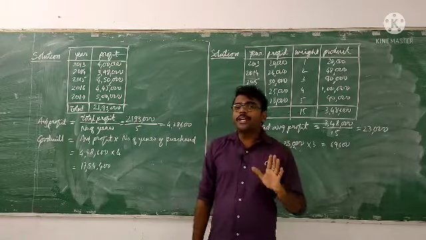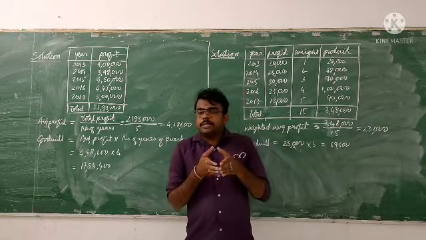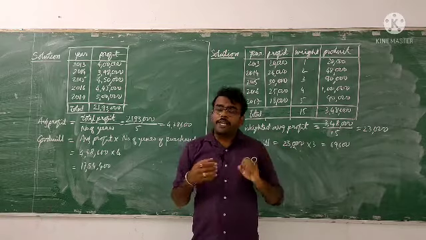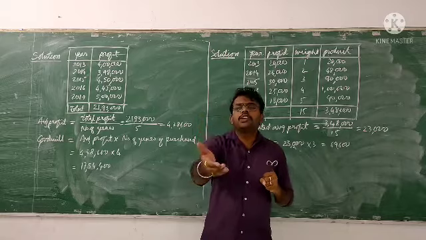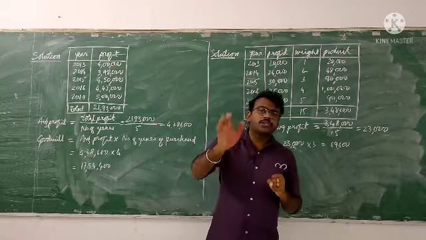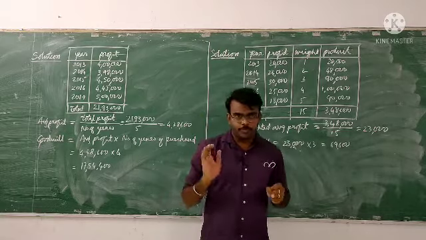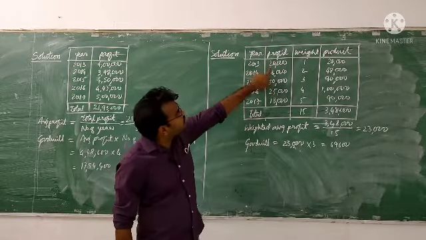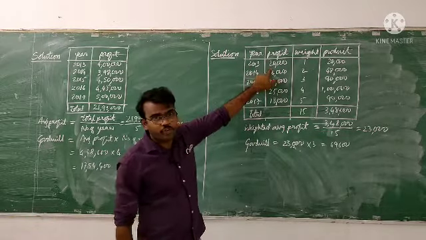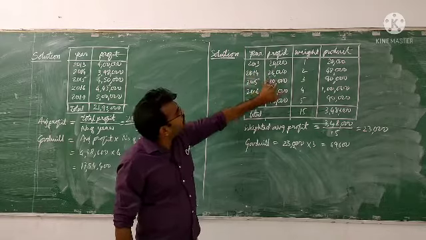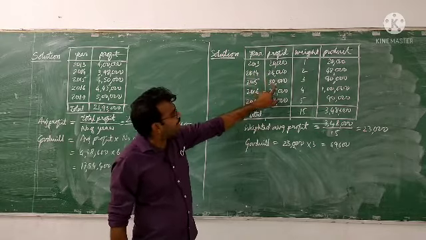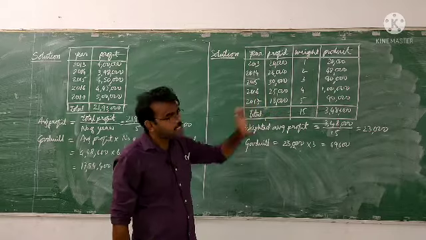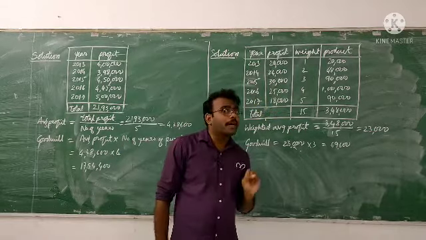But in the weighted average method, here we are giving importance to the profit of the firm. For example, I am buying your firm. You want to sell your firm, and I am buying it. Now your firm is making a profit. In 2013, it is 20,000 profit your firm has made. 2014, 24,000. 2015, 30,000. 2016, 25,000 and 2017, it is 18,000.